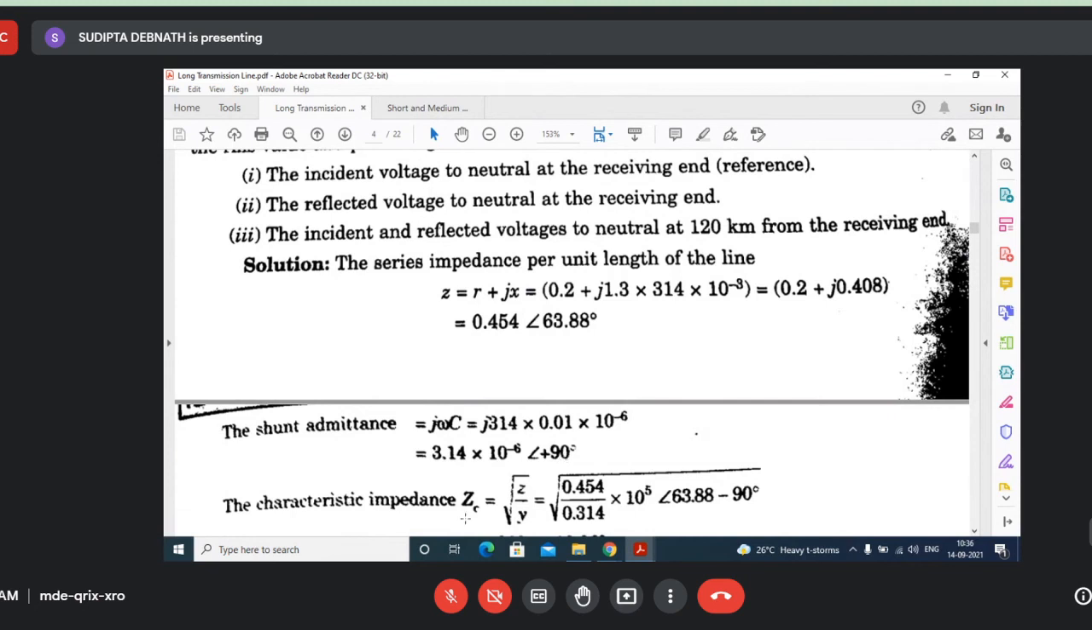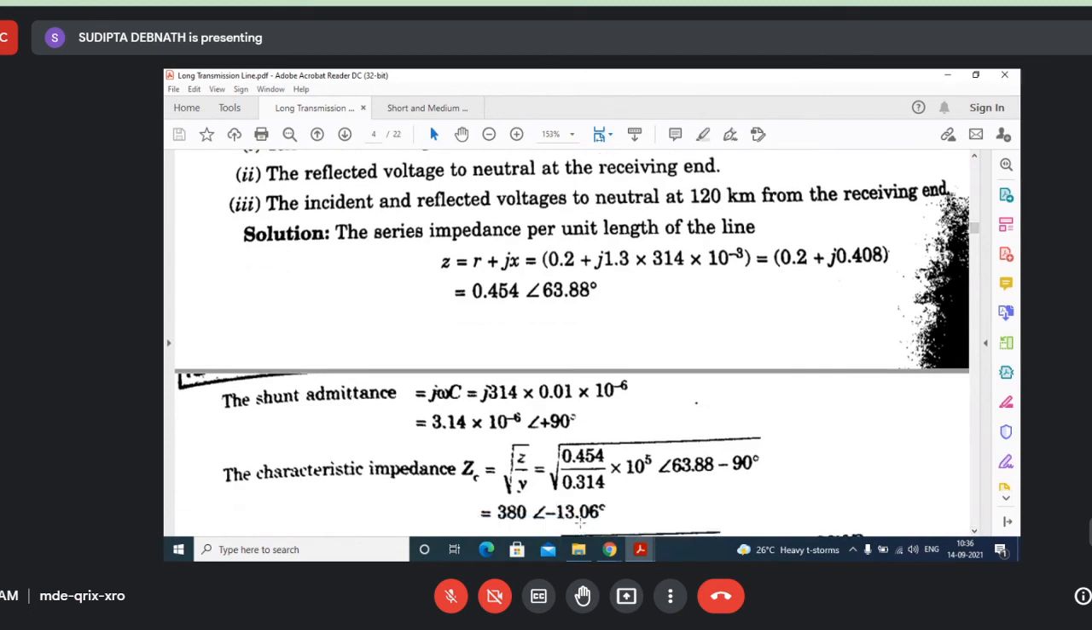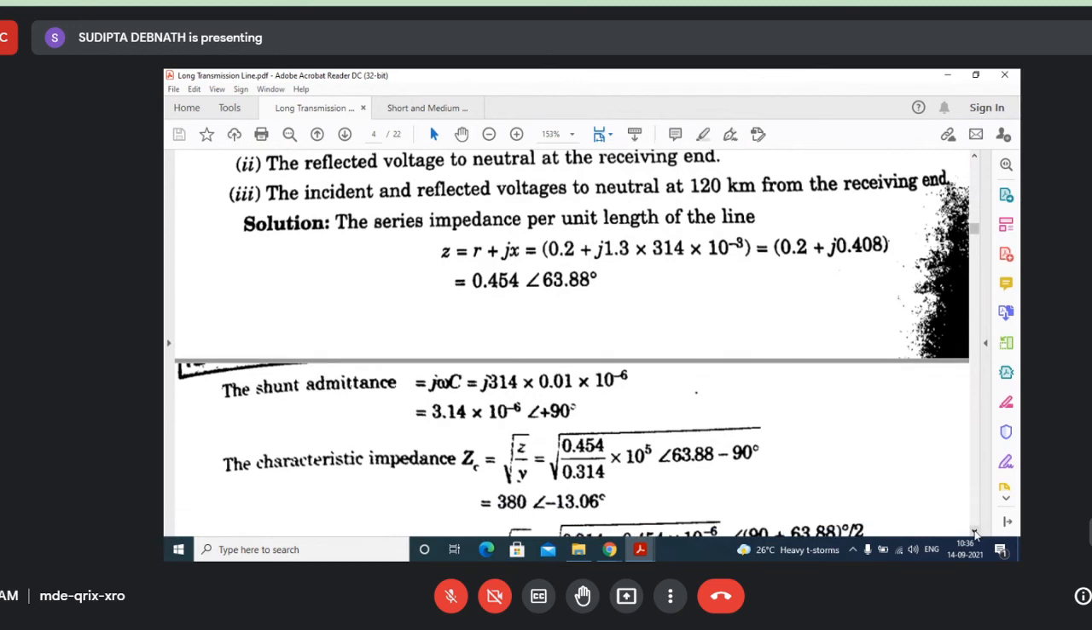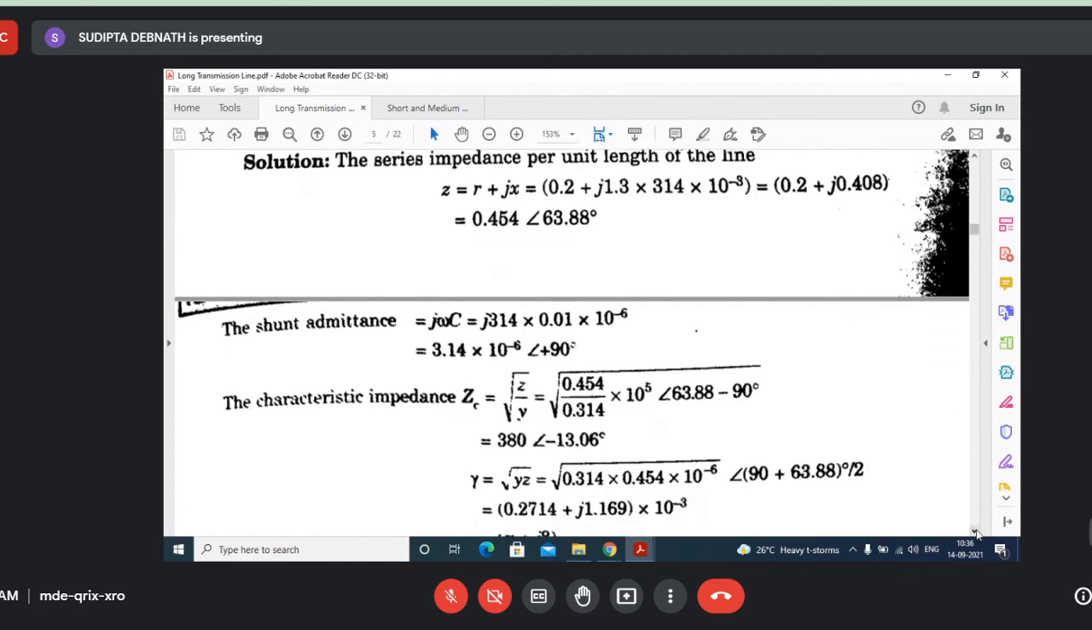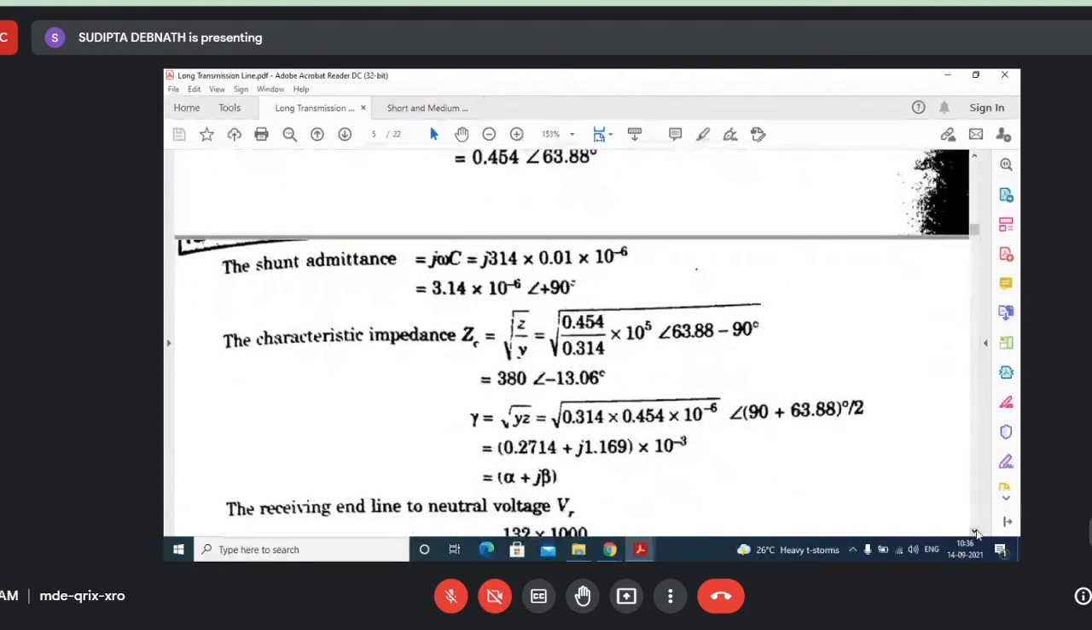Now what is ZC? You need to find out ZC because in the expression of V and I, you have the ZC term. So what is ZC? It is root of Z by Y. What is Z? This is Z. This is Y. So ultimately what you are getting is this one. And similarly find out gamma. What is gamma? Root over YZ. This is small z, this is small y. You will get this value. You know, the root of an angle alpha becomes alpha by 2, isn't it? And alpha squared becomes twice alpha. So you find out the value for gamma like this.